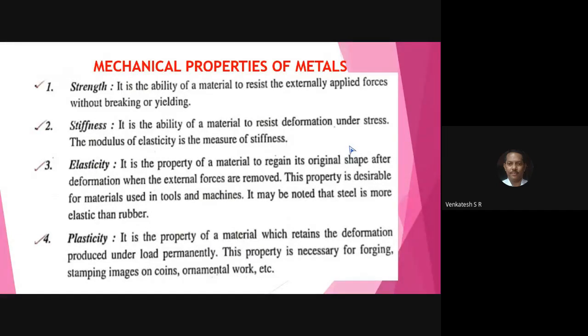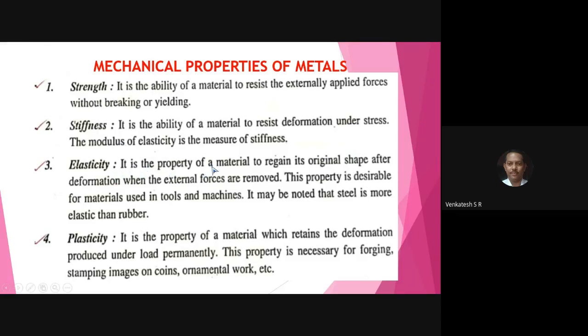Number 3. As I told you, within the elastic limit, if you stop the loading of the specimen, the atoms and molecules come back to their original normal equilibrium position. So that's very, very important. Now you write down.